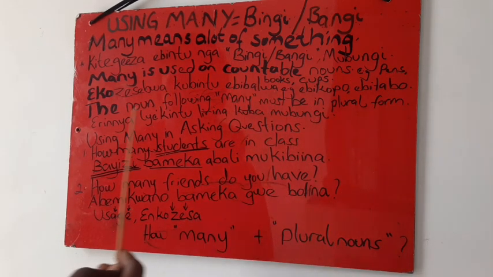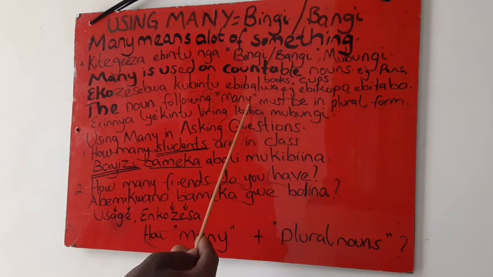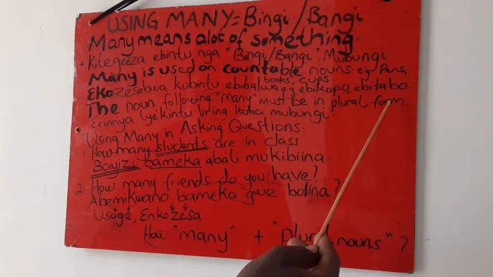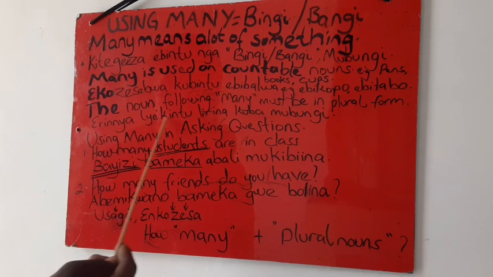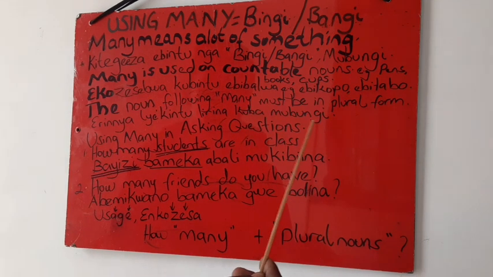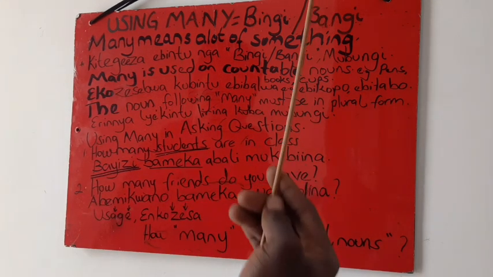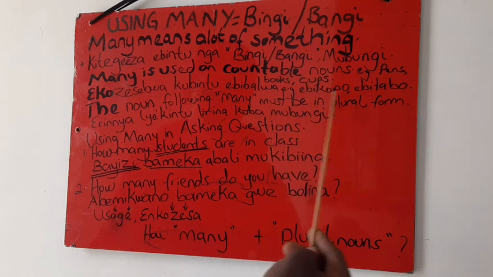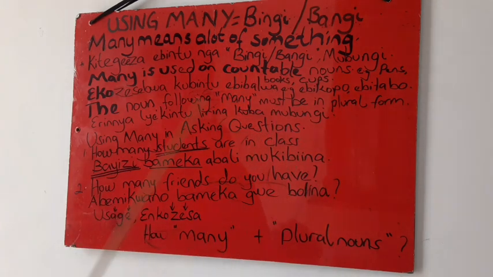Ekintu ky'ogenda okwogerako kirina kuba mu bungi bwakyo, nga bwe tugenda okulaba mu examples. Erinnya ly'ekintu lirina kuba mu bungi bwakyo, si mu kimu naye mu bungi. For example, ebitabo, ebikopo, ekkalaamu, nga we tulabye waggulu.